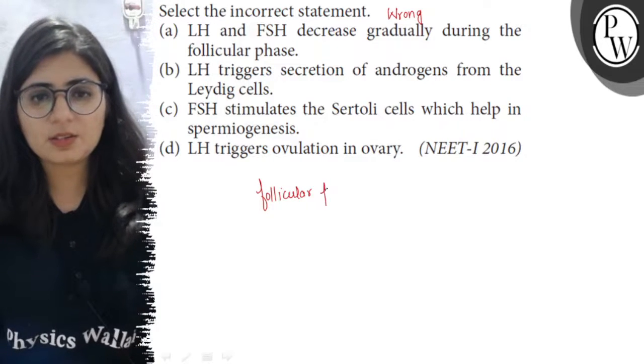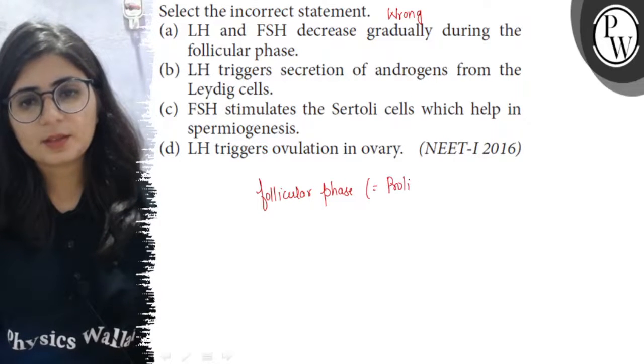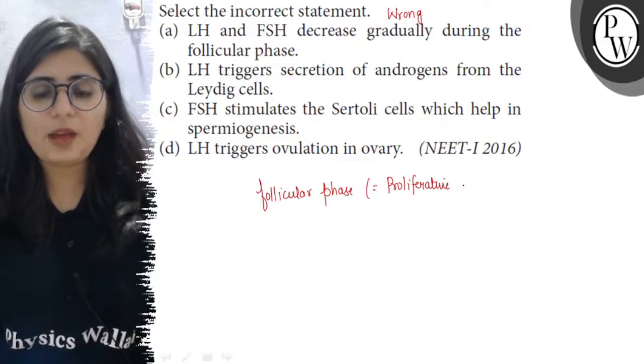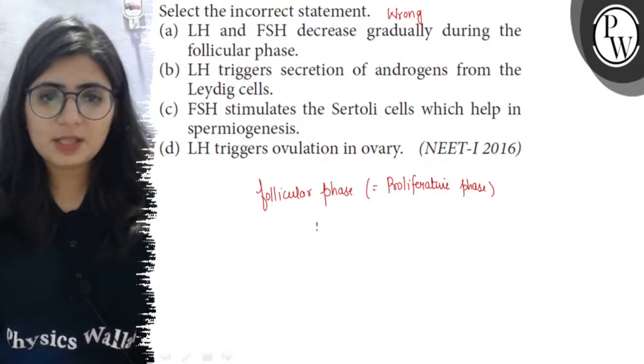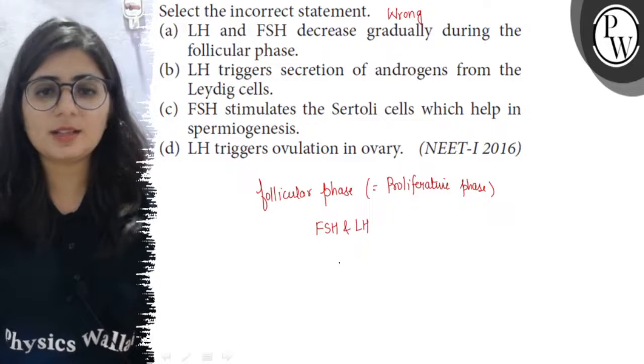Follicular phase, also known as the proliferative phase. So during this phase, the level of FSH and LH, FSH means follicular stimulating hormone and LH means the luteinizing hormone.